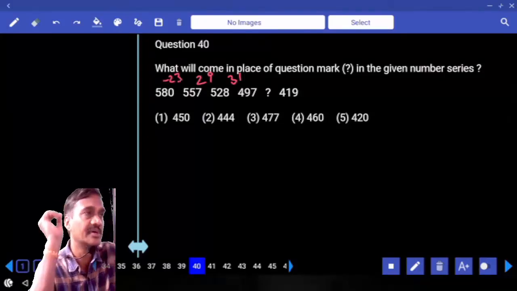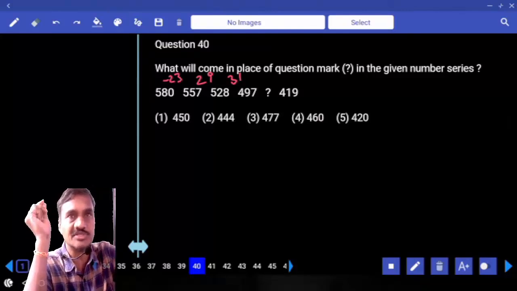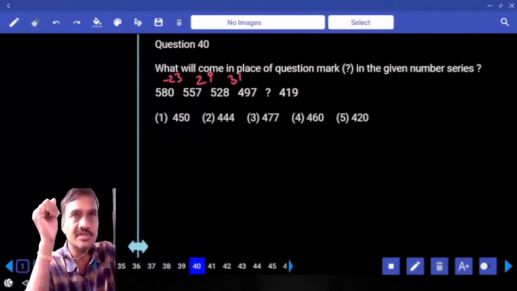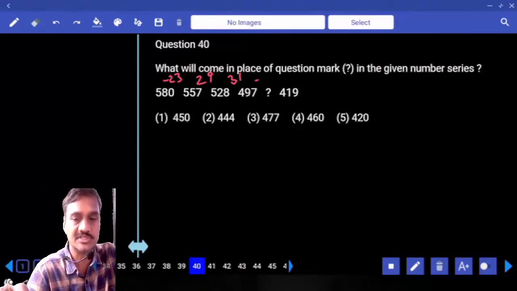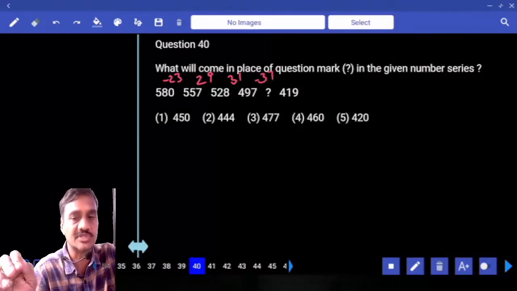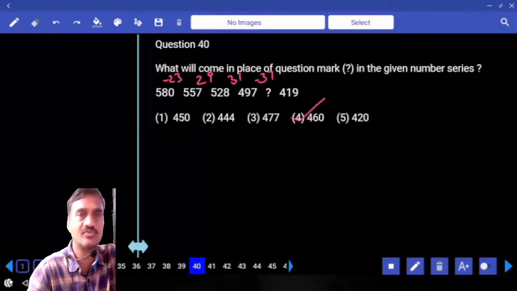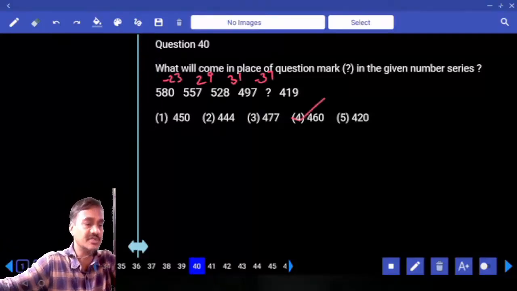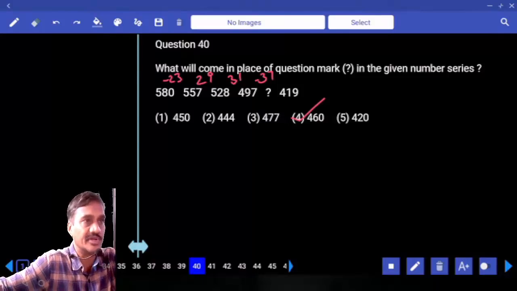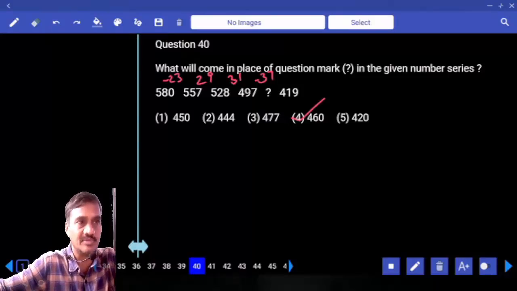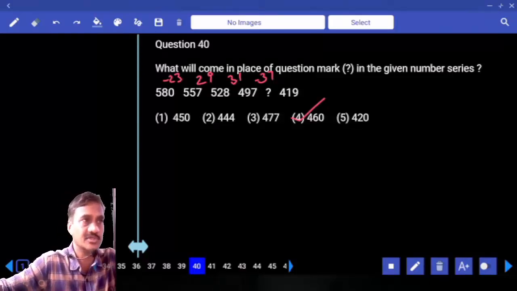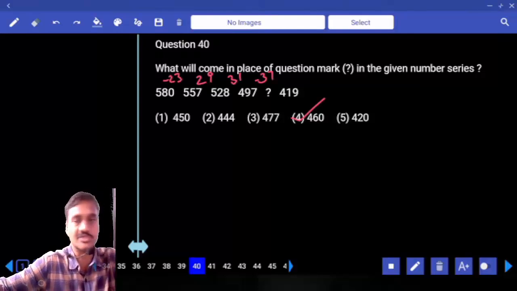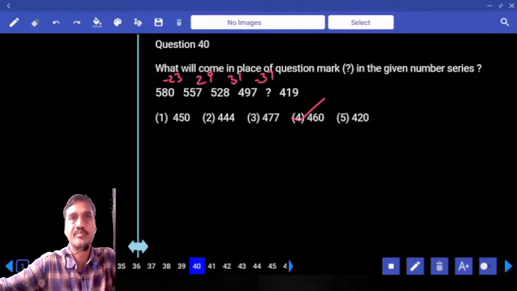And 23, 29, 31. What are these numbers? All the given numbers are prime numbers. And the next prime number after 31 is 37. And 497 plus 37, what is the number we have? 460. And 460, that is choice 4. The differences between the numbers are consecutive prime numbers in ascending order: 23, 29, 31, 37, 41, 43, and so on. Done with this? Now this is about question numbers 36 to 40. Clear?